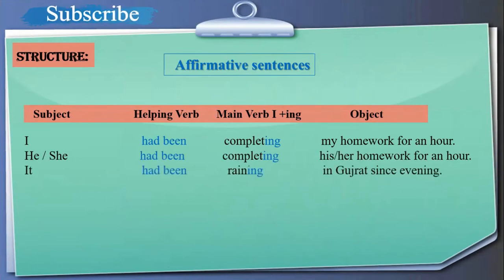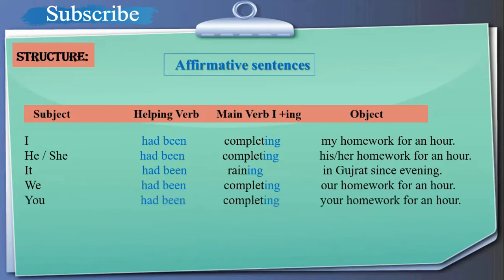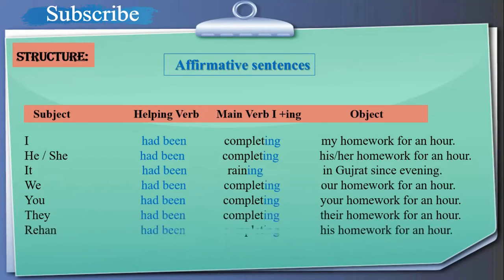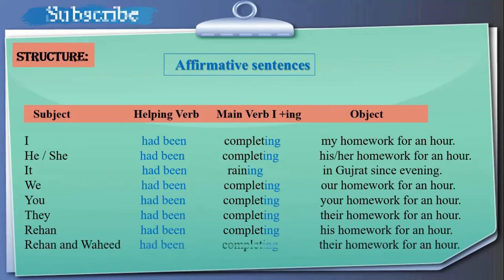It had been raining in Gujarat since evening. We had been completing our homework for an hour. You had been completing your homework for an hour. They had been completing their homework for an hour. Rehan had been completing his homework for an hour. Rehan and Wahid had been completing their homework for an hour.